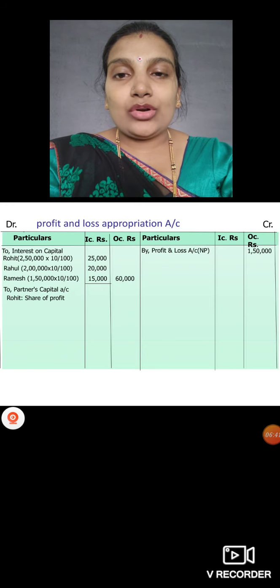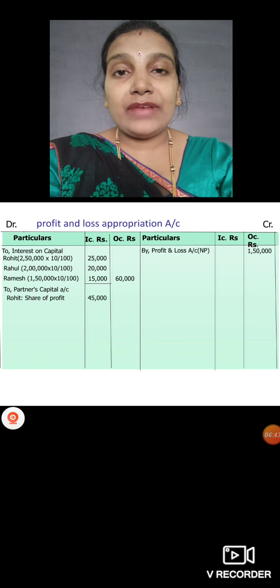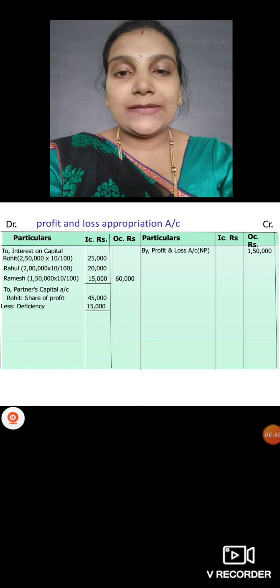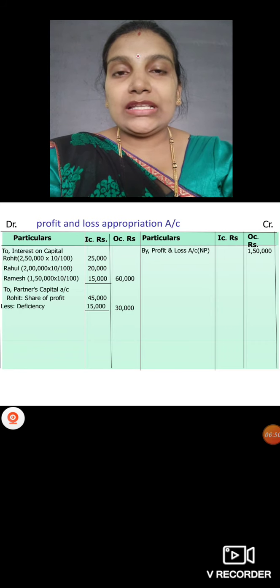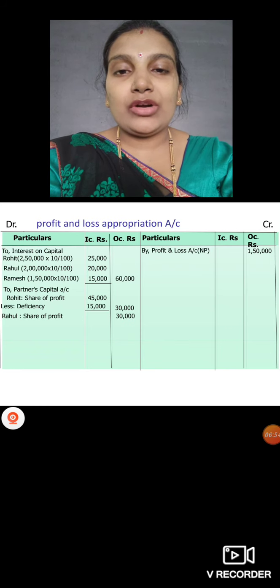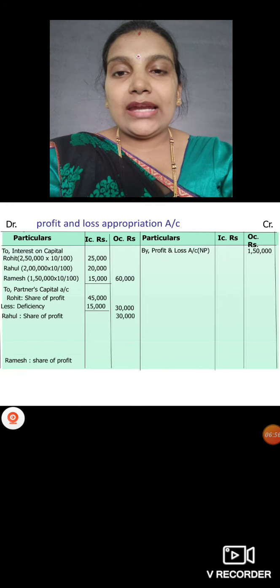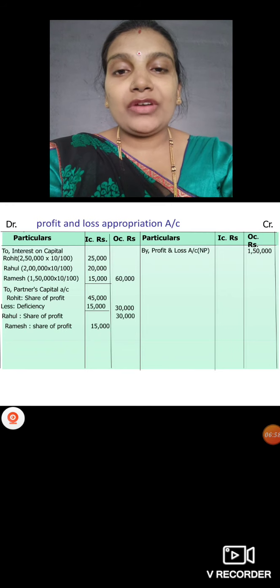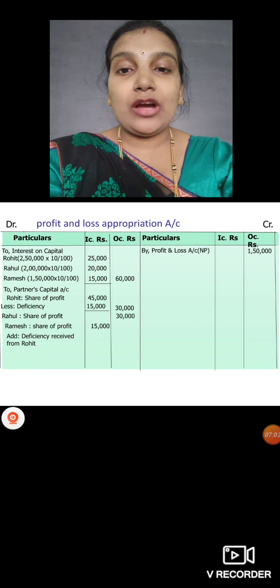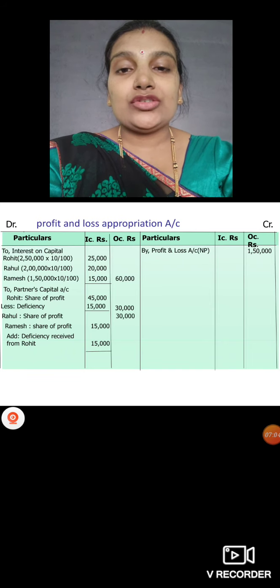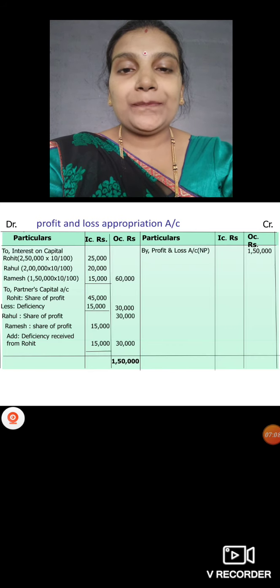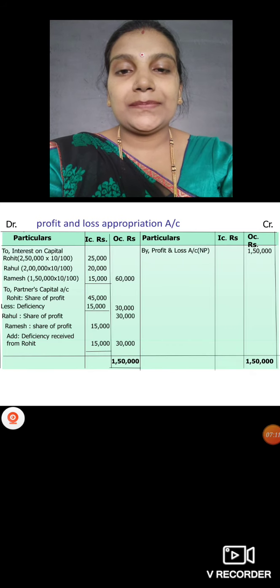In the partners' capital accounts, Rohit will take a share of profit of 45,000. In that, he has to pay the deficiency of 15,000, so only 30,000 he will get as profit. Then Rahul's share of profit, the full amount he will get, 30,000. And Ramesh's share of profit is 15,000 and the deficiency collected from Rohit is 15,000, so in total he will get 30,000. Then both sides you should write a total of 1,50,000 here.